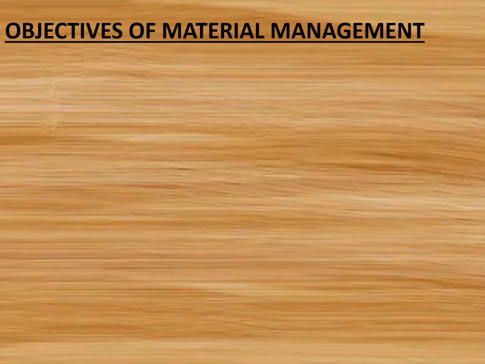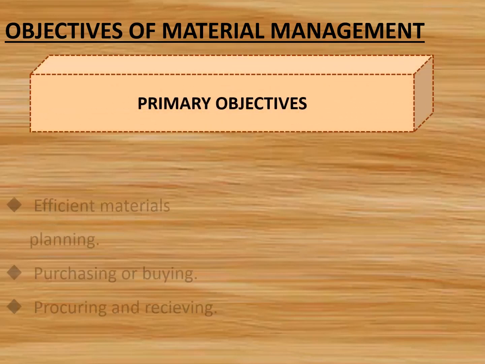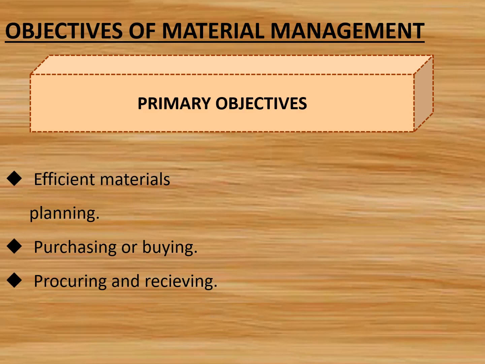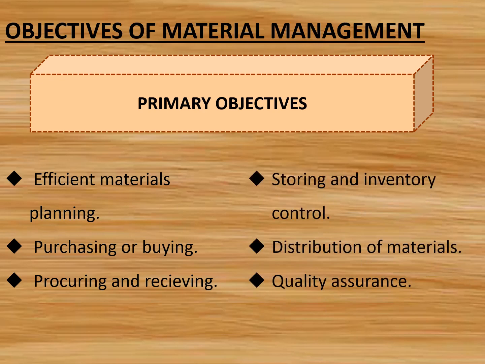Objectives of material management. The objectives of material management can be divided into two, primary objective and secondary objective. Primary objectives include efficient material planning, purchasing of materials, procuring and receiving the material, storing materials, distribution of materials, and quality assurance.